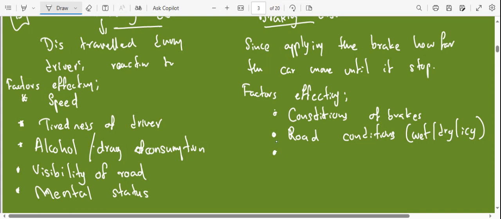Exactly. Tires. They say you have to use new tires. Tires means with those tread marks. If the tread marks are worn, then it will not give a proper grip on the road. Yeah, conditions of tire. Another important one, which is mentioned on the other side as well.